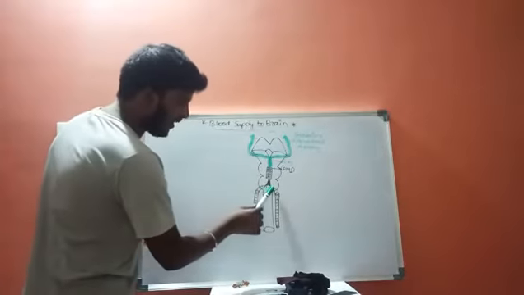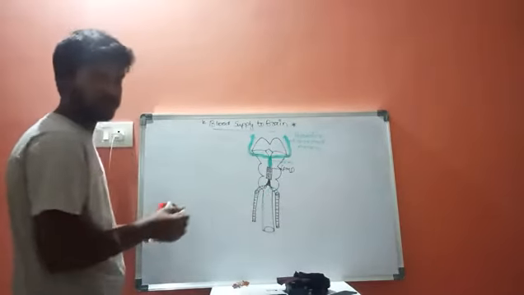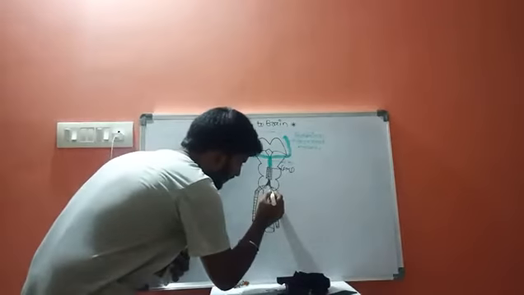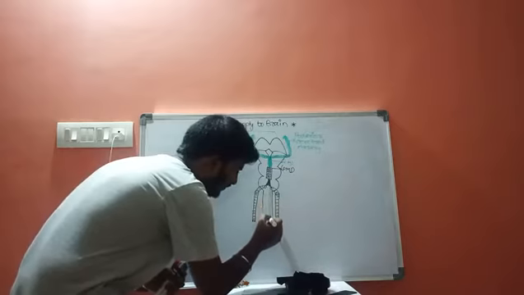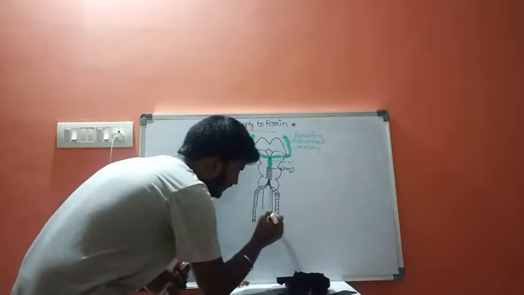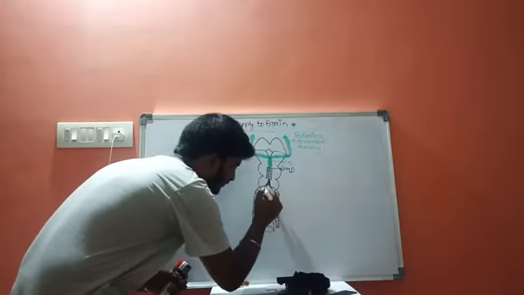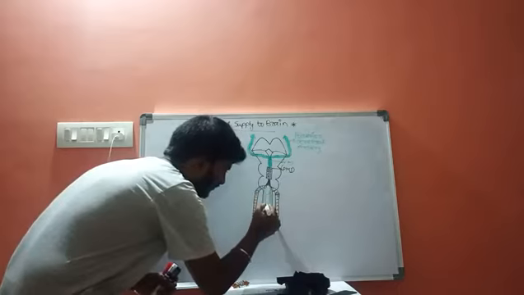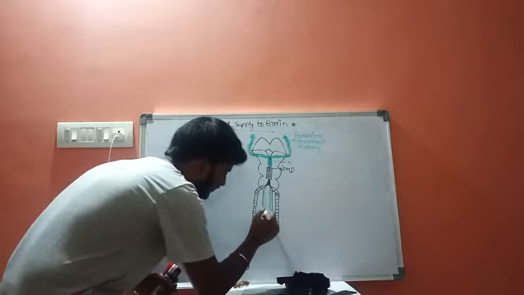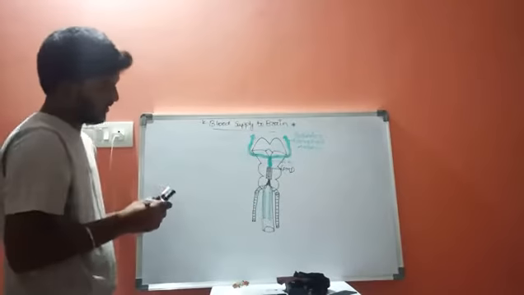Now, some part of these vertebral arteries will move downward.